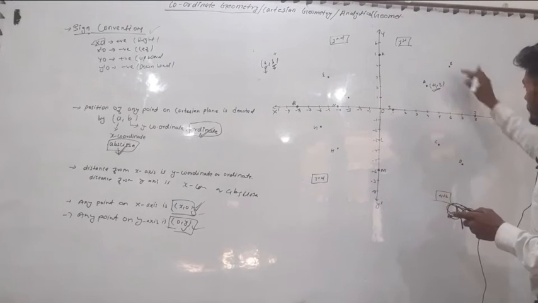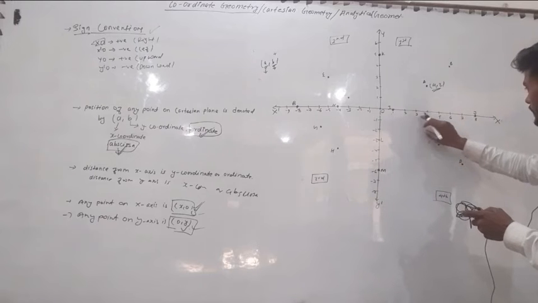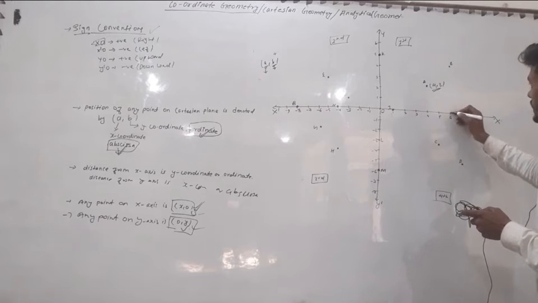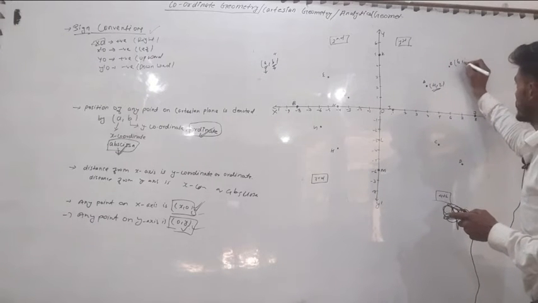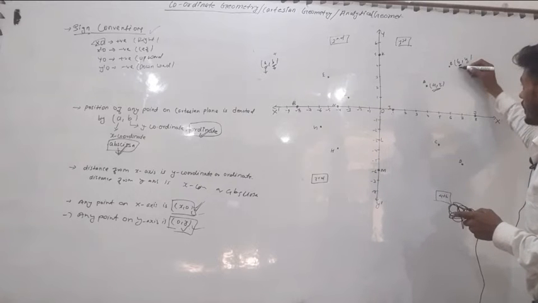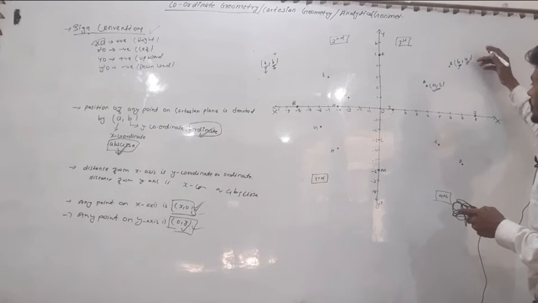Similarly, for point B, here is 1 2 3 4 5 6 and upward 4, 6 comma 4. 6 is the x coordinate and 4 is the y coordinate, or 6 is the abscissa and 4 is the ordinate.